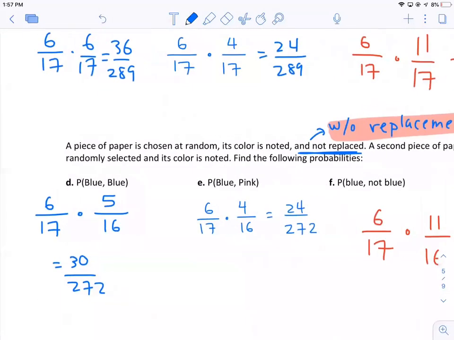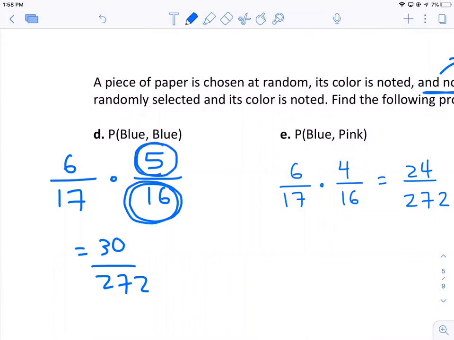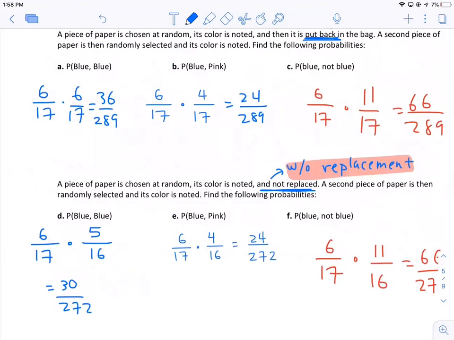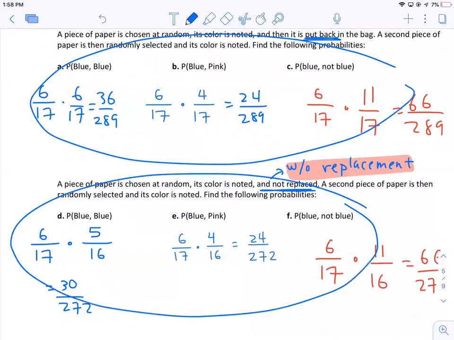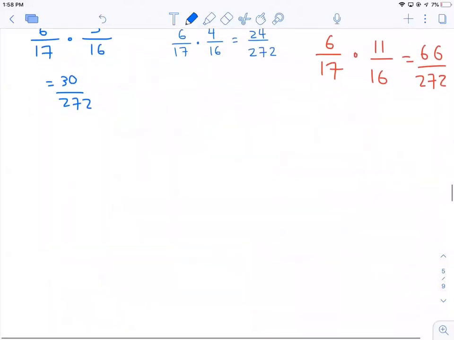Whereas if you don't put it back, it's a 6 out of 17 the first time, but after you take that piece of blue paper out, if you don't put it back in, now we only have 16 pieces of paper, right? And only 5 of them are going to be blue. So that's going to be a 5 out of 16 chance the second time, which of course is going to affect your probability. So just note the difference between the top and the bottom, whether you replace or don't replace the piece of paper that you took out the first time.